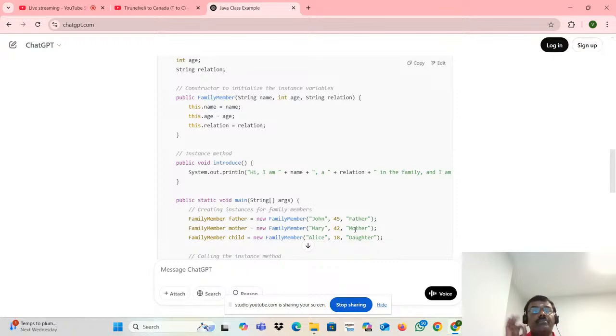No. Keep in mind, first of all, you need to know the basics. If you want to learn any language, whether English, Hindi, Tamil, Telugu, Malayalam, Marathi, Bengali, you need to know the alphabet first. Then you can write a poem or whatever it is. That's the same here also.